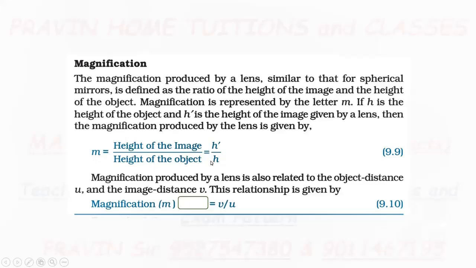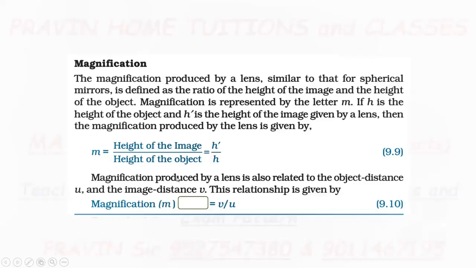Let h be the object height and h dash be the image height. Now, magnification produced by a lens is the ratio of the height of the image to the height of the object. That is, m is equal to h dash upon h. Now, this is the one formula.